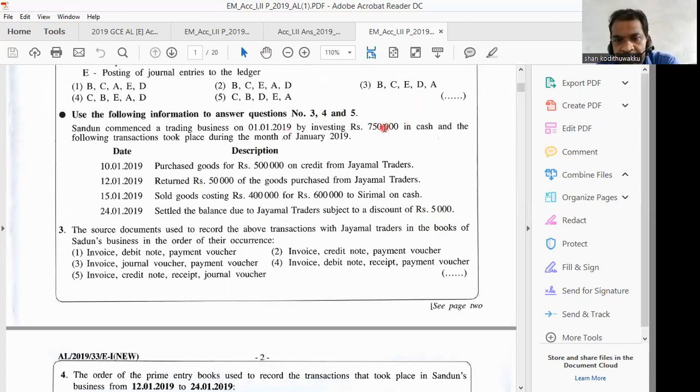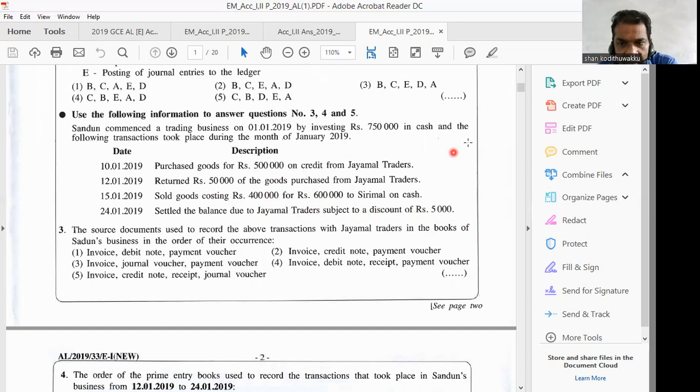Right, 445. Now you can remember introduction of capital 750 in thousands. Then you got money from cash, 600, plus 750, 1,350. From that, you have to deduct the settlement to Jayamal subject to 5,000 cash discount received.